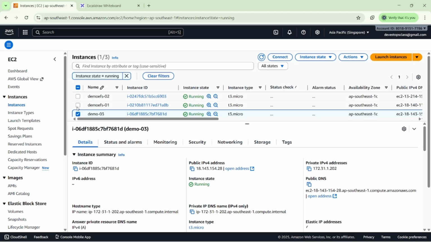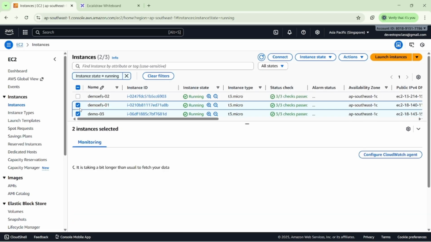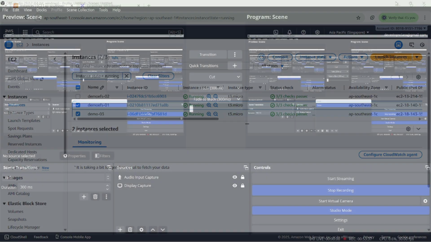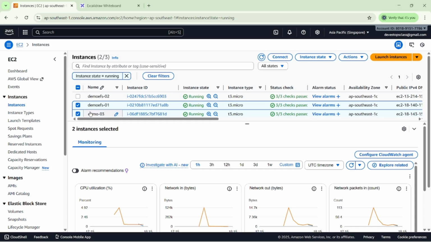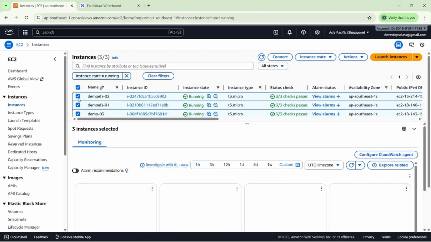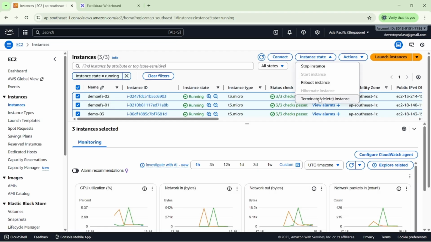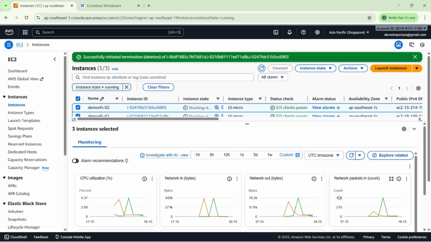I think that's it for today. Make sure you delete all the file systems and whatever EC2 instances we have created. Make sure we delete all the services we created in our AWS account. So I'm deleting all those EC2 instances, then we can delete our EFS.